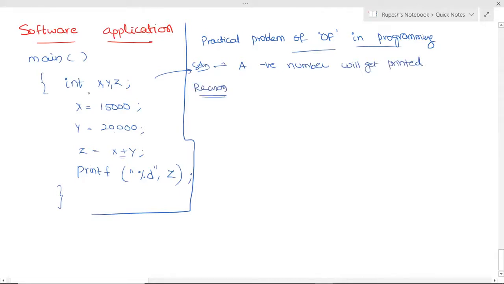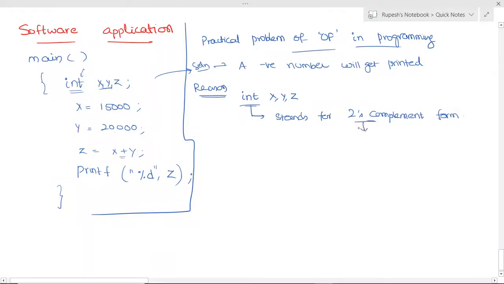The reason is that while assigning the type of the numbers x, y, z, we have assigned int x, y, z. Int stands for 2's complement form, because in all the PCs we use only 2's complement form, not the regular binary form. There is an advantage for that.